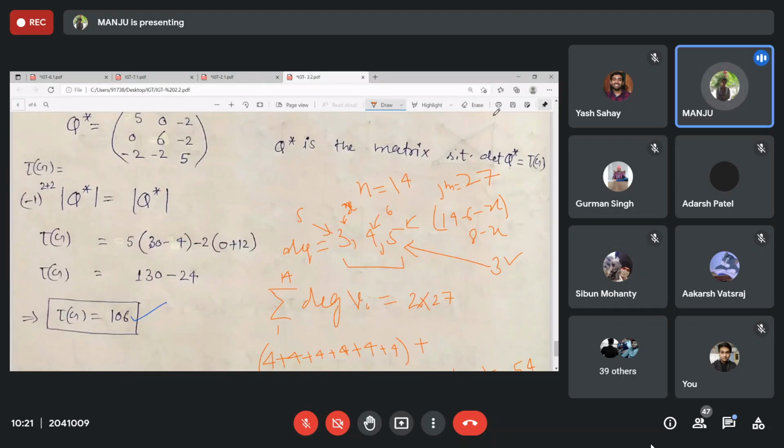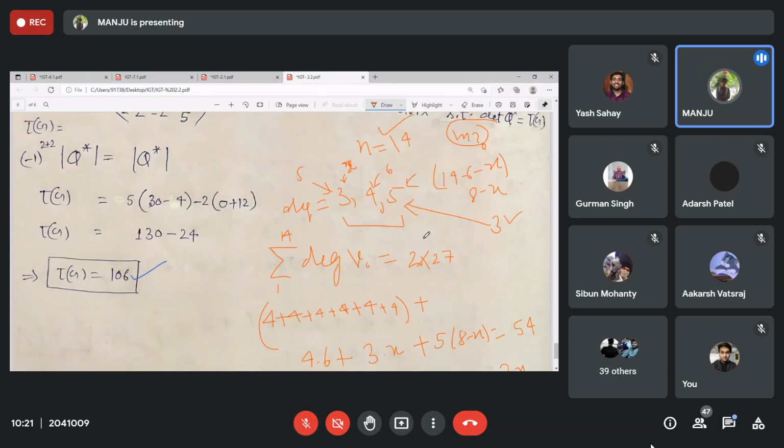Now, sometimes they are not giving you the size, but that graph is a tree. Then what will you do? If the size is not given, the order is given and some degrees are given, with the corresponding number of vertices, then what will you do? Here we need 2 into m, right? What will be m for a tree? N minus 1.